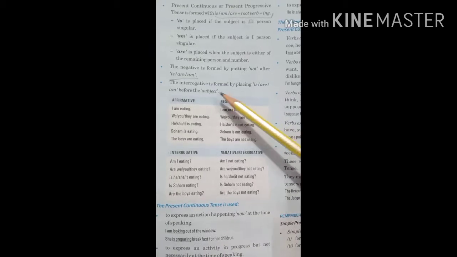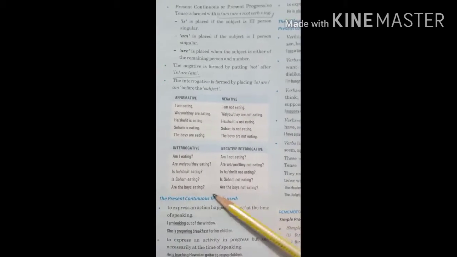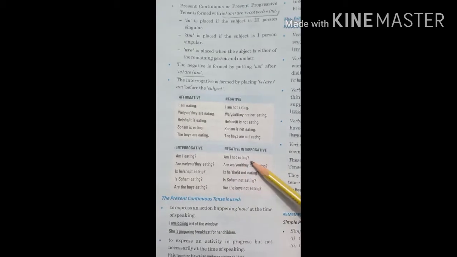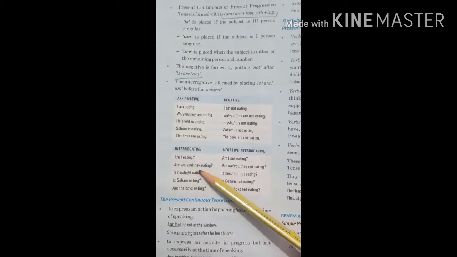And the interrogative one: I am, is, are come in front. Same as interrogative into negative interrogative. Am I eating? Am I not eating? Are we eating? Are we not eating?